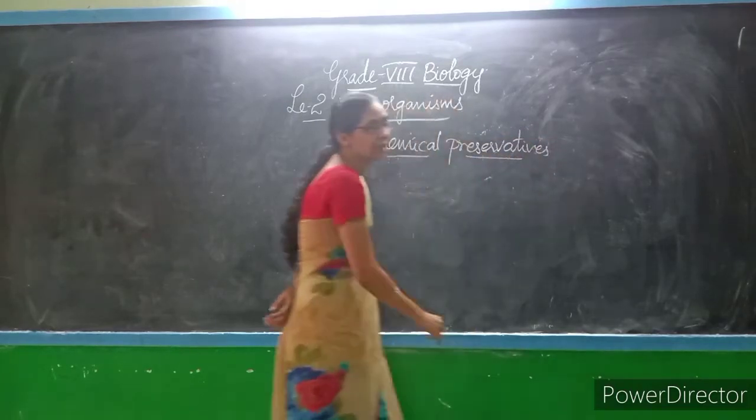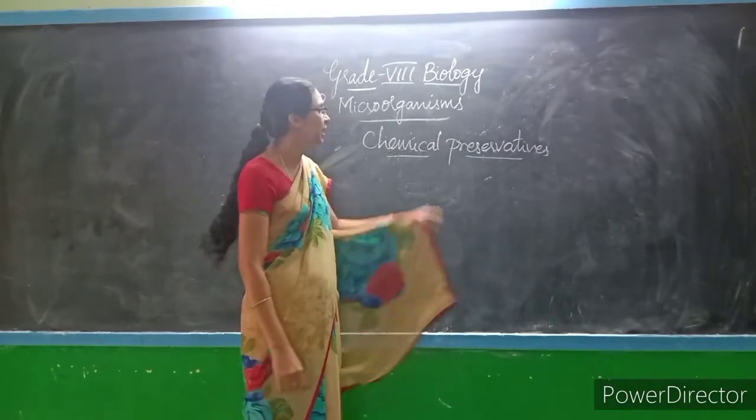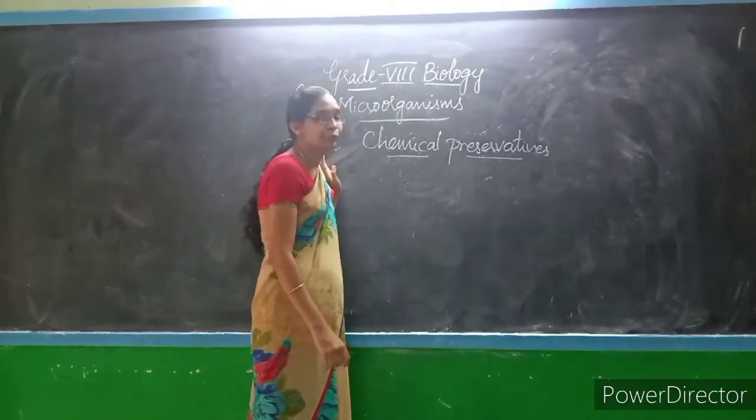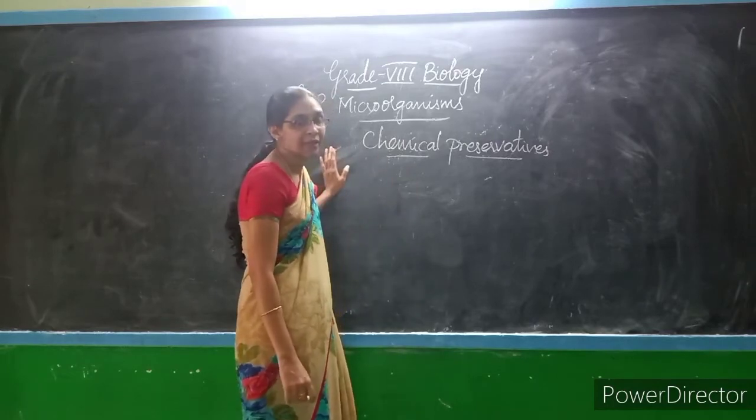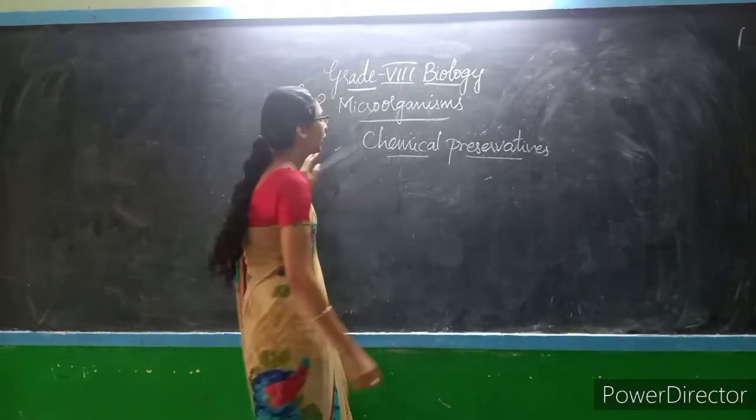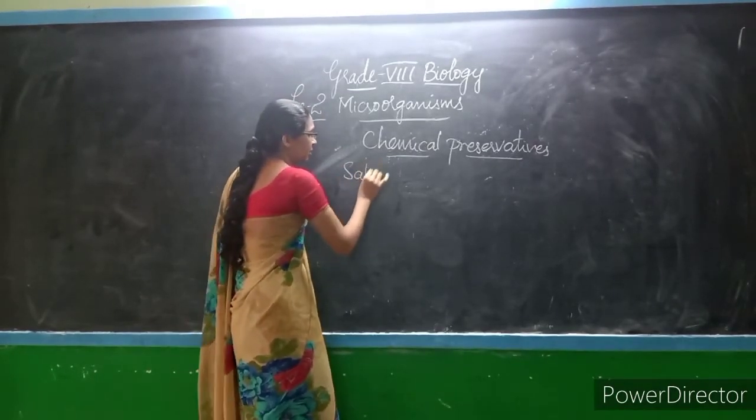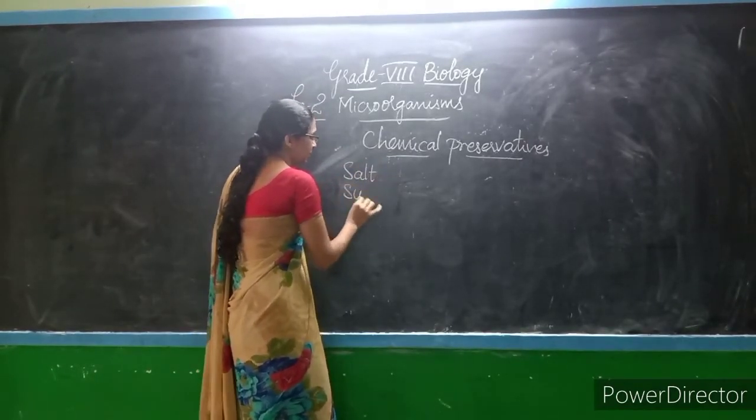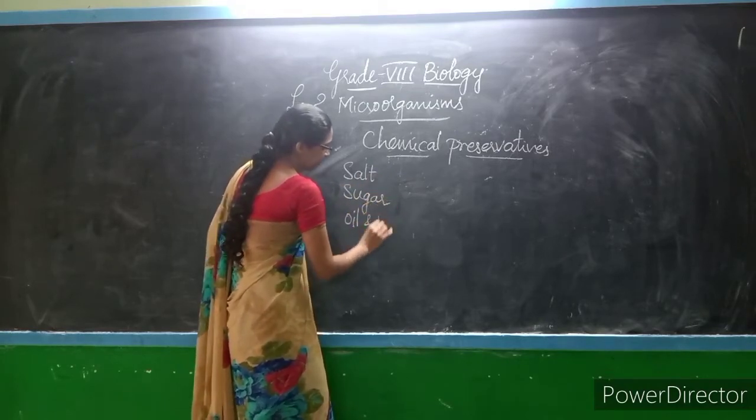Chemical preservatives. Under chemical preservatives, you are going to learn about different chemicals that are added to food material in order to preserve them for a longer time for consumption. We have different chemical preservatives like salt, sugar, oil and vinegar,